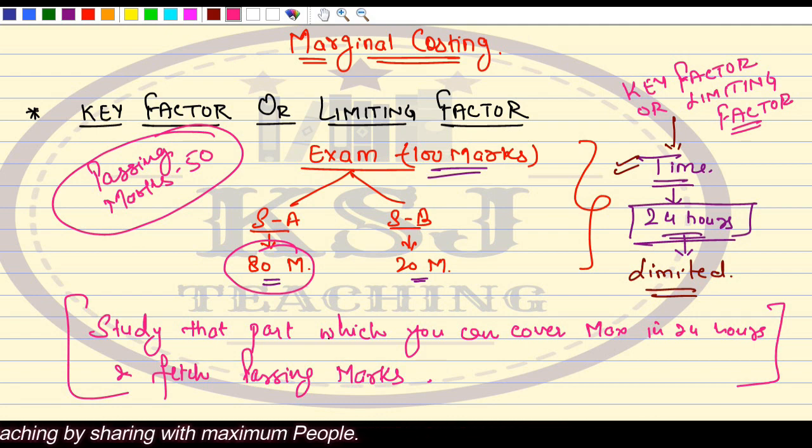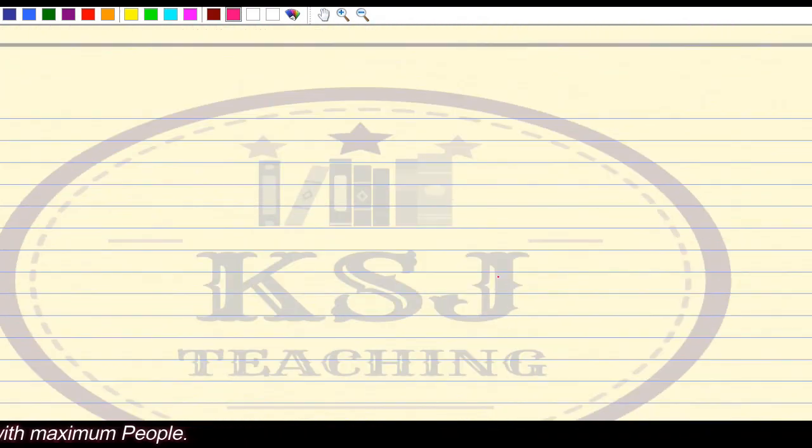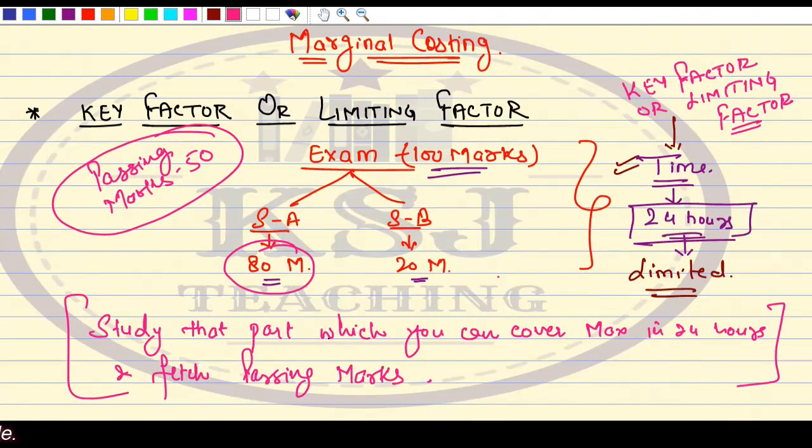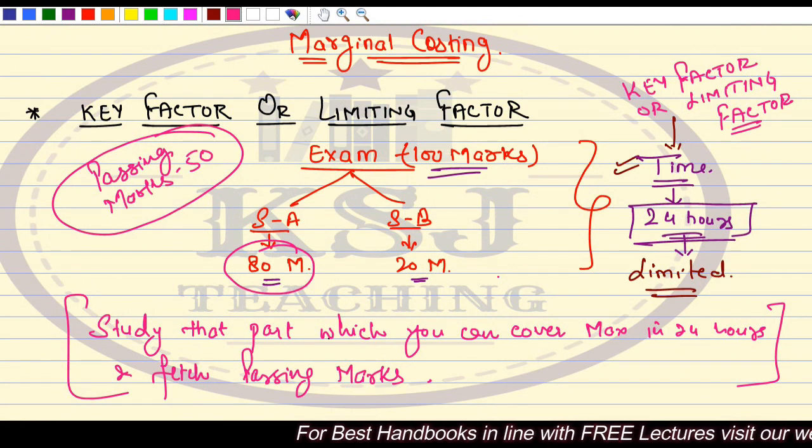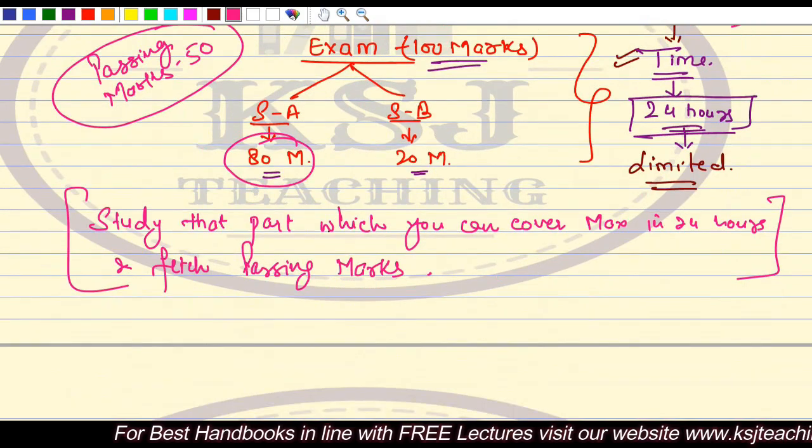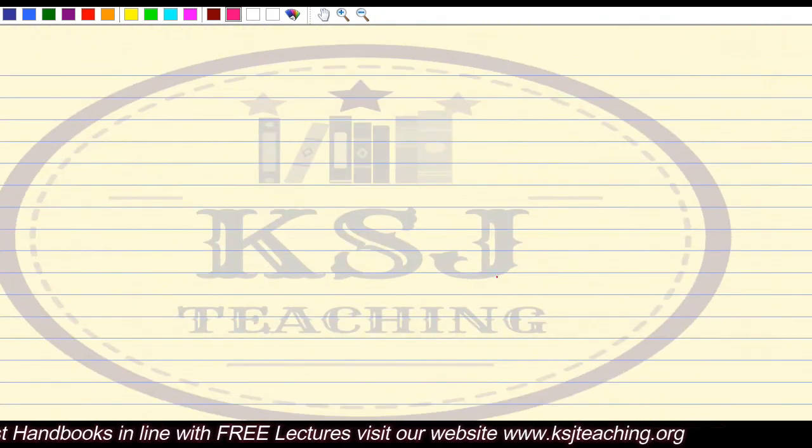Now come to the manufacturing part. This situation is clear, that what is a key factor or a limiting factor: whenever you are preparing for something, there is a limitation attached to that. Okay, I'll explain with the help of another example.